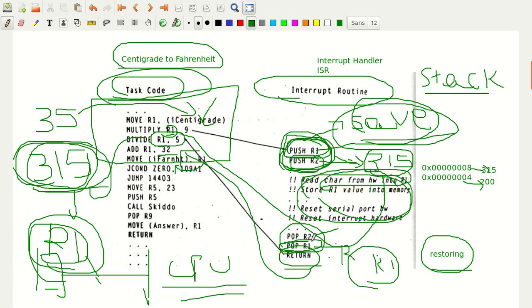Now we come to pop R2, pop R1. First, pop R2 will be written here. Just assume why this pop R2 should be written first. It doesn't know whether the content in this address belongs to R1 or R2. But the pop instruction will definitely remember where the stack pointer was pointing. So initially, the stack pointer was pointing towards this address location.